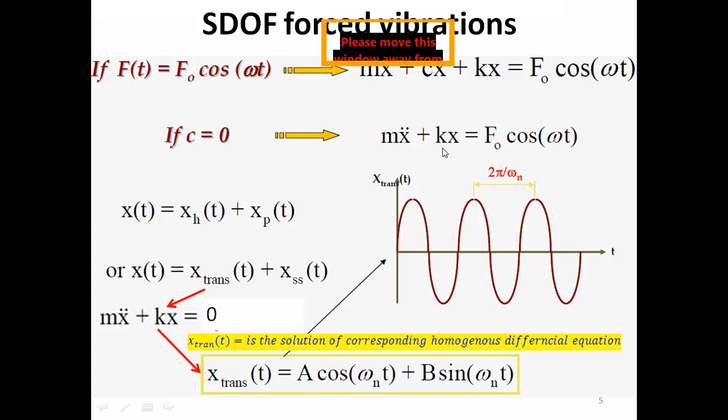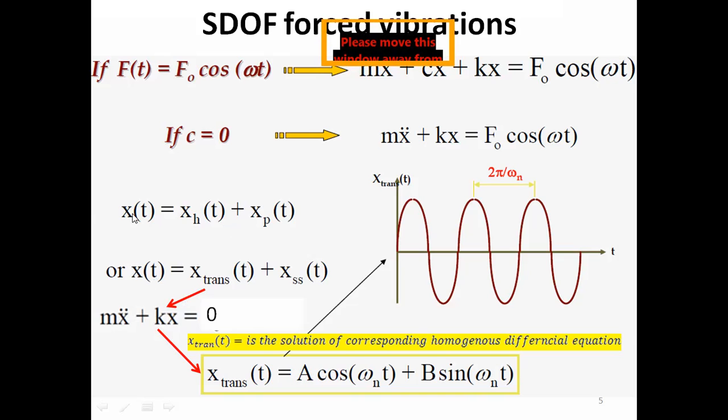What is the corresponding homogeneous differential equation? You just put the right-hand side as 0. So it is m x double dot plus k x is equal to 0. This homogeneous part we could find from this homogeneous differential equation.